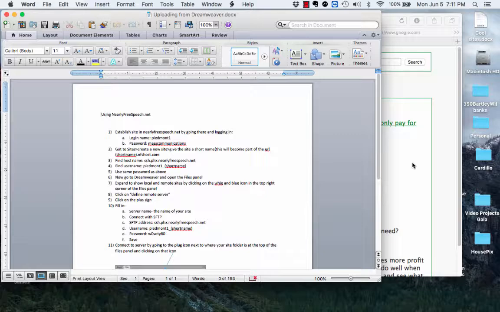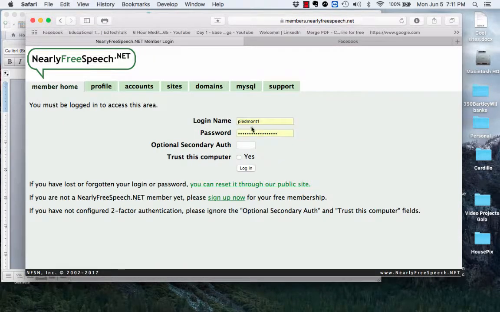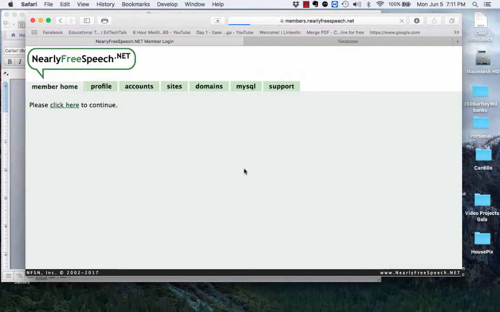So first of all, we're going to nearlyfreespeech.net. As you see, I'm here already. And this is what you're going to get. You want to do member login, and the login is Piedmont, and the password is mass communications. It's one word, no caps, okay? And then you log in.